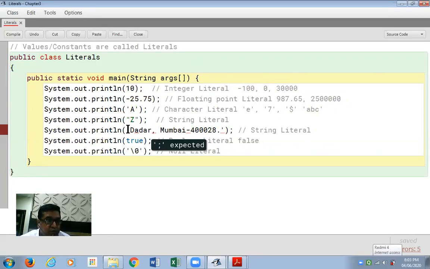Because if I put single quotes, I should be enclosing only one character in it. But here I have put many characters, so it's necessary for me to not put it in single quotes, but to put it in double quotes because it's a string. So we just saw this error.